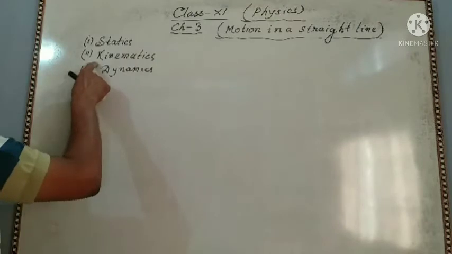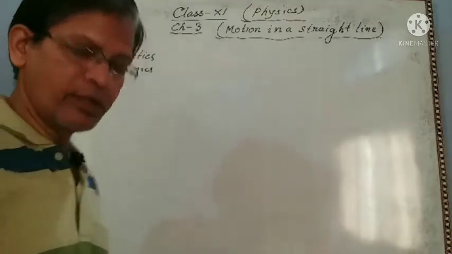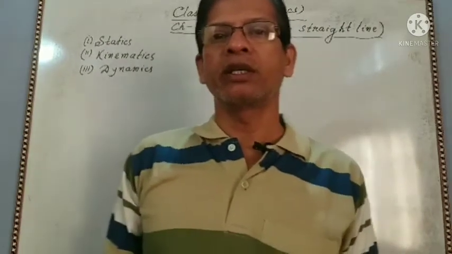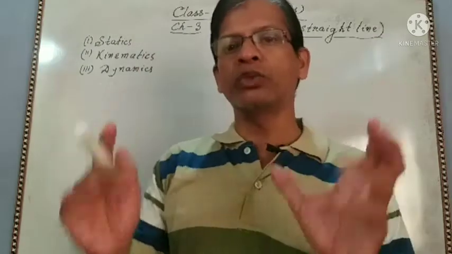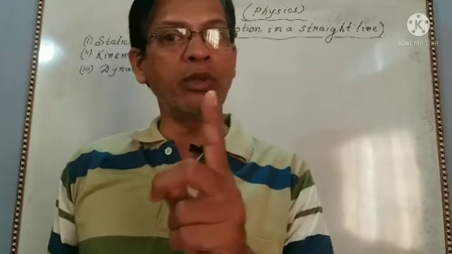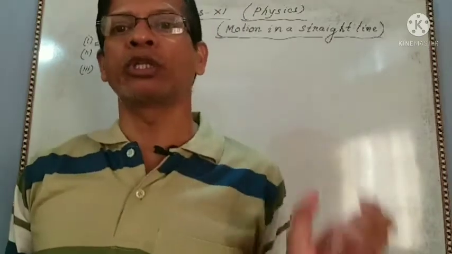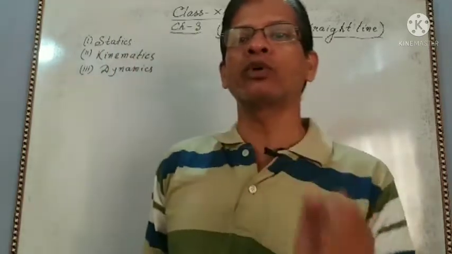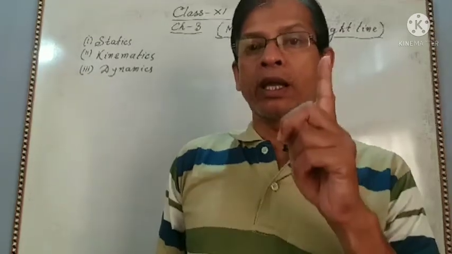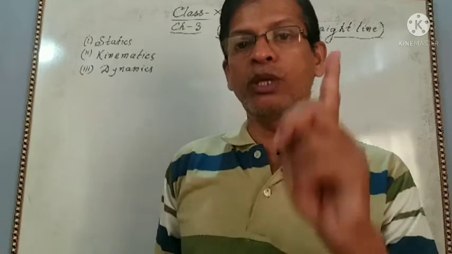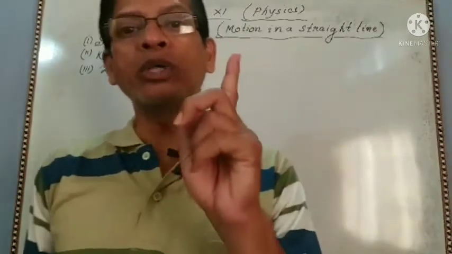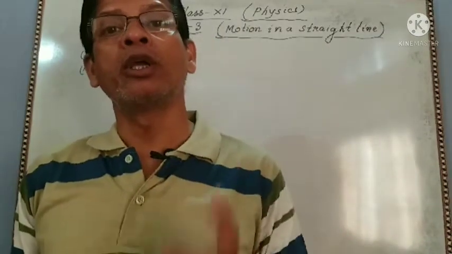Now, kinematics. What is kinematics? Kinematics is also a branch of physics which deals with the motion of an object without explaining the cause of its motion.